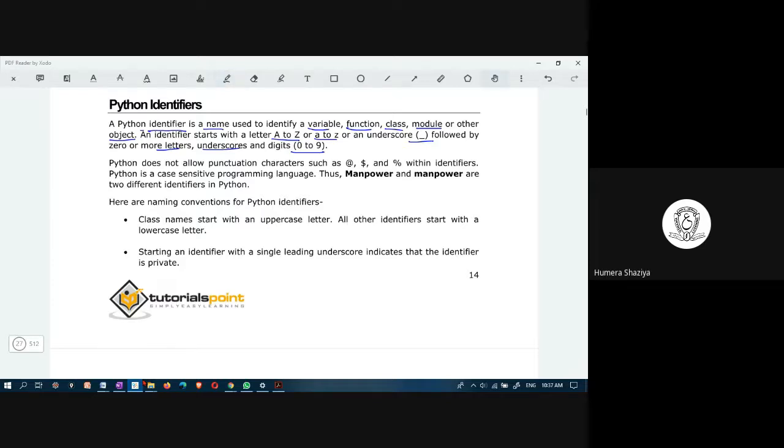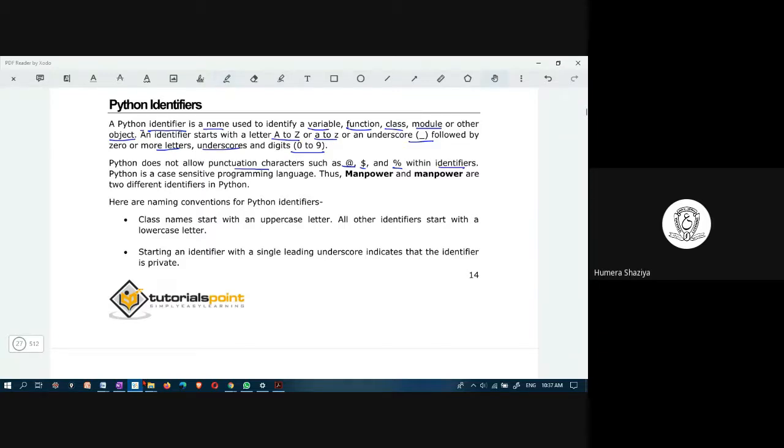You can have alphabets, A to Z, small and capital, underscore, or digits. Python does not allow punctuation characters such as @, $, and % within identifiers.